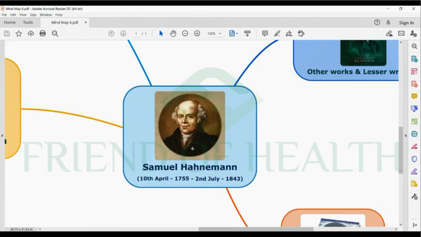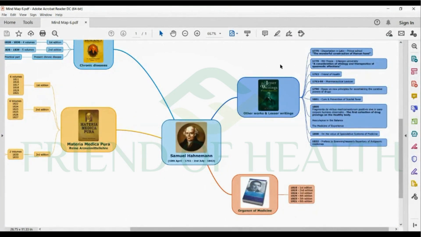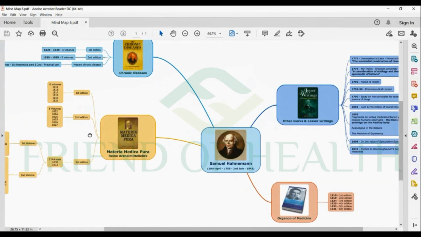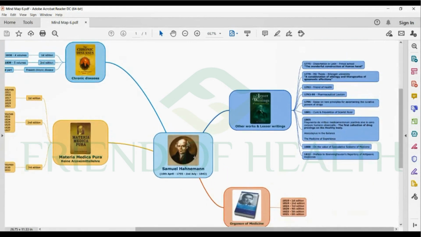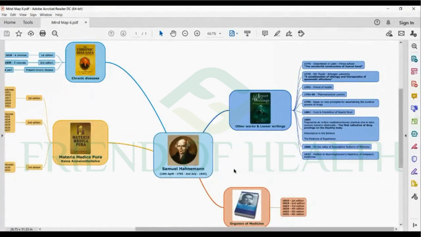So today we are going to discuss the major works of Samuel Hahnemann, the lesser writings and the major writings, the Chronic Diseases, the various editions, the publication years and the important points, and Materia Medica Pura, the various editions and publication years and the important points related to that. Also the Organon of Medicine, different editions. At a glance, all the information you will get in a mind map. This is what we provide in our course. One important aspect of our course, mind maps in Materia Medica, and in Organon also we'll upload.